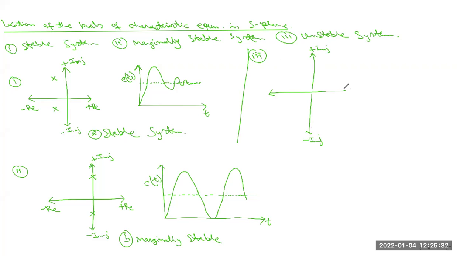This is the positive half plane and this is the negative half plane. So when the roots are present in the right hand plane, here you can see this is the right hand plane side, this system is called the unstable system.